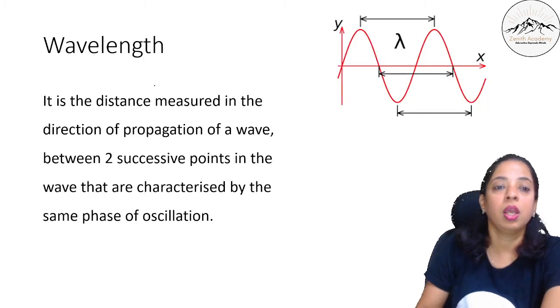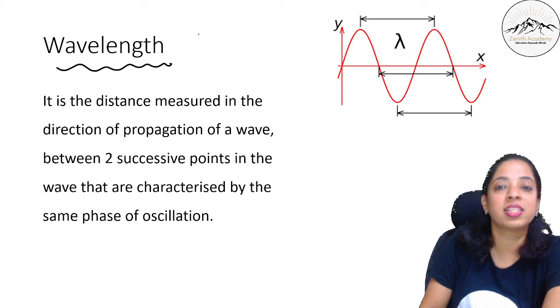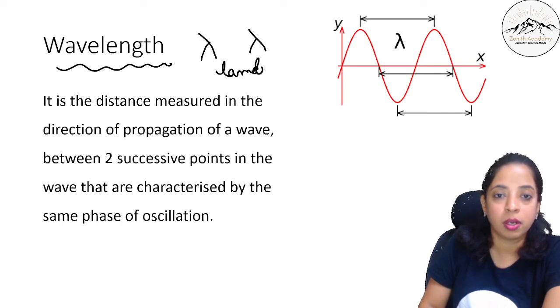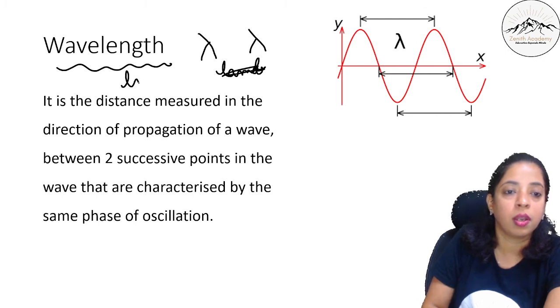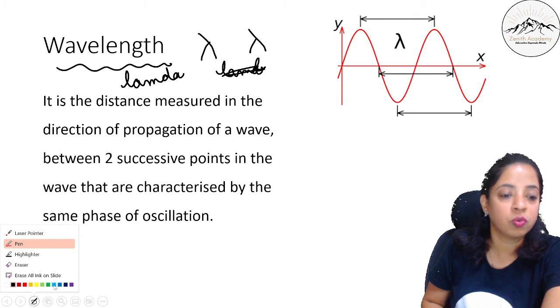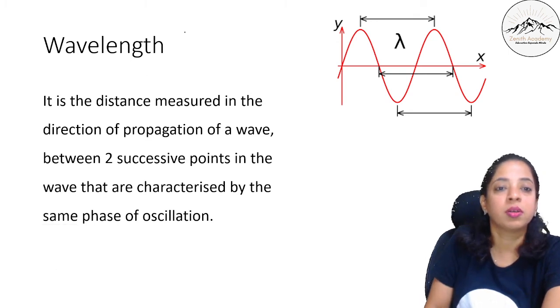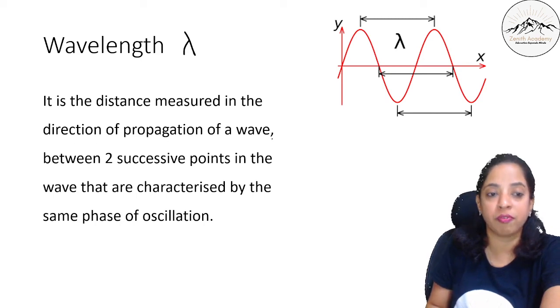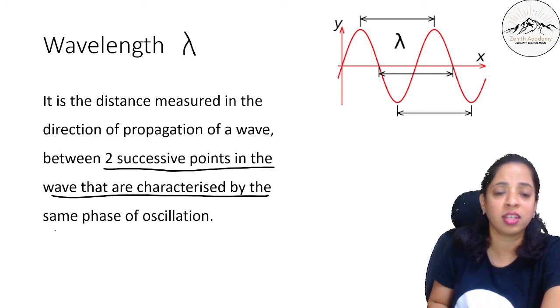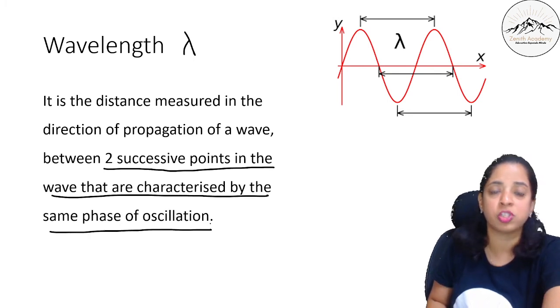Now we are talking about wavelength. It is denoted by the symbol lambda. This is how we pronounce it, lambda. What do you mean by wavelength or lambda? It is the distance measured in the direction of propagation of the wave between two successive points in the wave that are characterized by the same phase of oscillation.